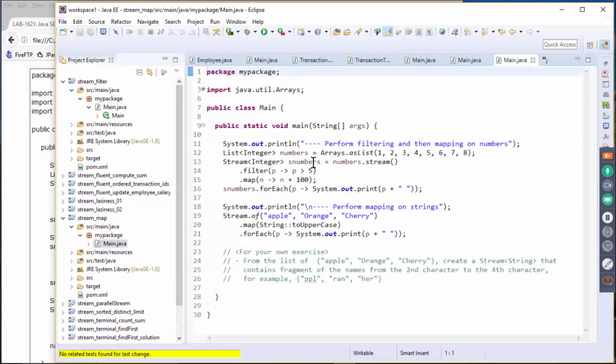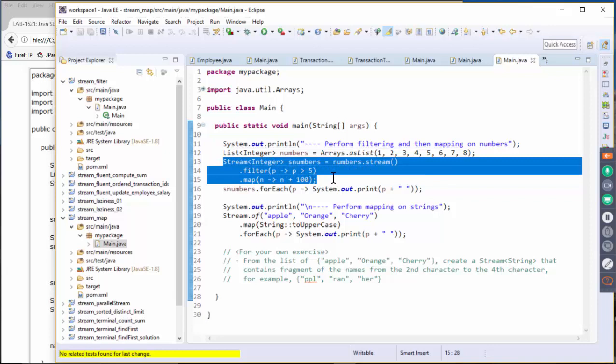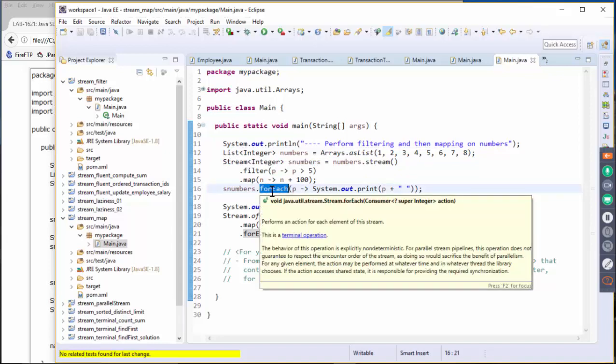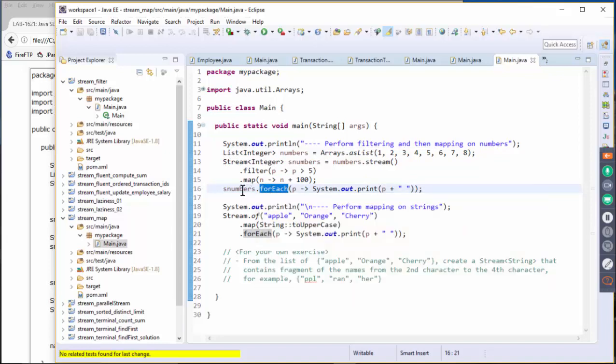Okay. So here we have a list of numbers, and we perform filter, and then we have a map. Okay. Again, this is actually capturing a set of intermediate operations, and then we are going to call forEach, the terminal operation. So at this point, when the forEach is being invoked on this stream object, it will actually trigger the whole stream processing.